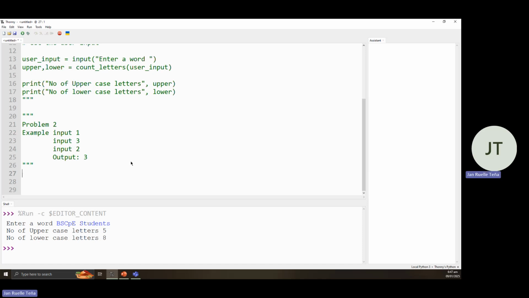Okay, since we are getting the larger number, let's find the large number.